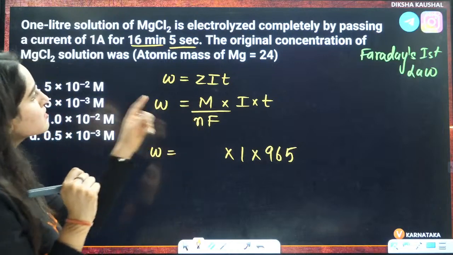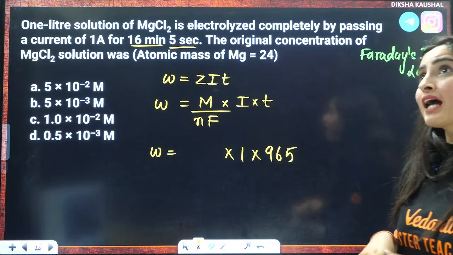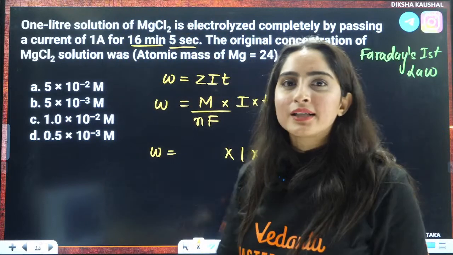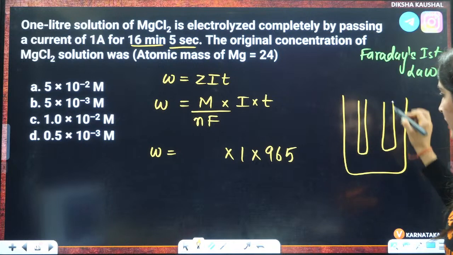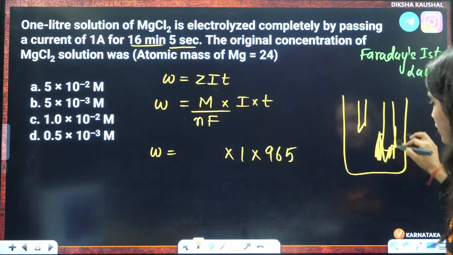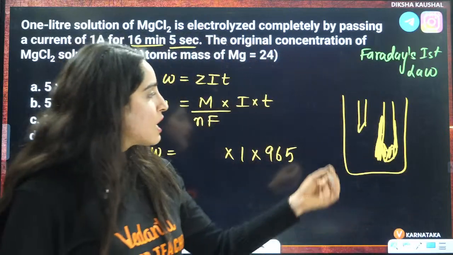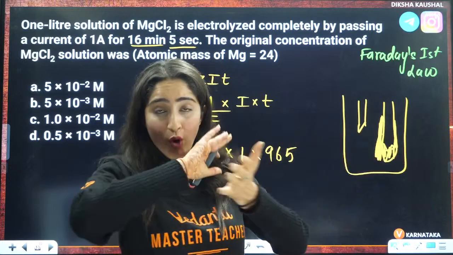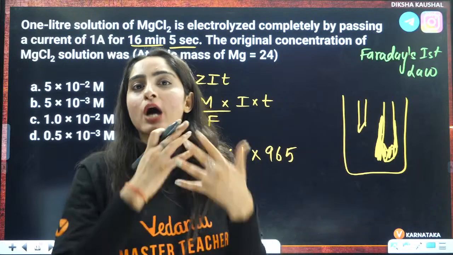What is the molar mass? Now, ma'am, molar mass of which thing we have to take, right? In electrolysis, I told you yesterday itself, you have this beaker, you have anode, you have cathode. Anode will be vanished, but on cathode you have deposition. On cathode you have gain of electrons, and after gaining the electron, it will be deposited on the electrode. But in anode there is loss of electrons and it jumps into the ions.